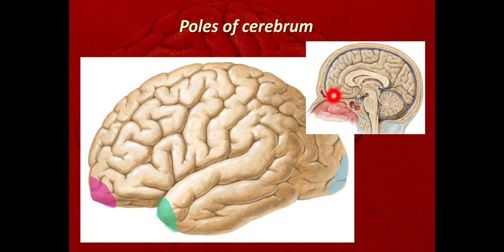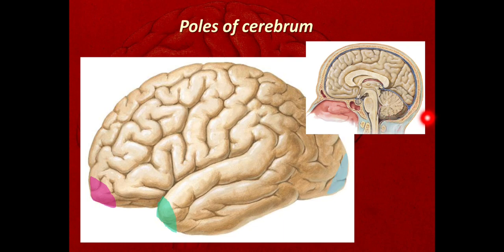The frontal pole is exactly situated behind the glabella. This point here is called the glabella. Glabella is the median point of the superciliary arches. Just behind this glabella there is the frontal sinus, and behind that is the frontal pole. Here is the occipital pole.